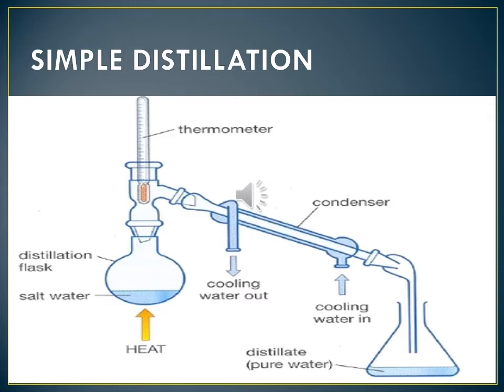The pure water vapor passes through the inner tube of the condenser. The vapors on cooling condense into pure water and are collected in a receiver. The salts are left behind in the flask as a residue.